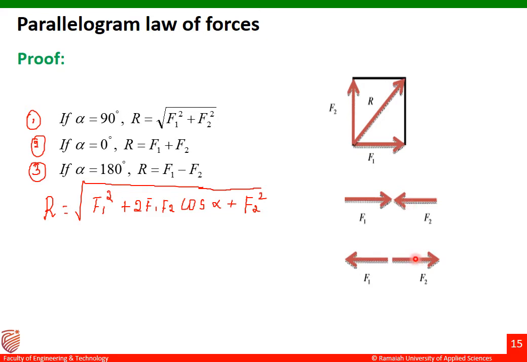The next one: you can see in the first condition the angle between F2 and F1 is 90 degree, and in the second figure the angle between F1 and F2 is 0. Now in the third figure the angle between F1 and F2 is 180 degree. You have to measure from here to here. So alpha is what? It is the angle between the two forces F1 and F2.